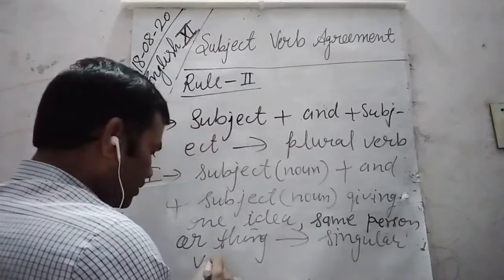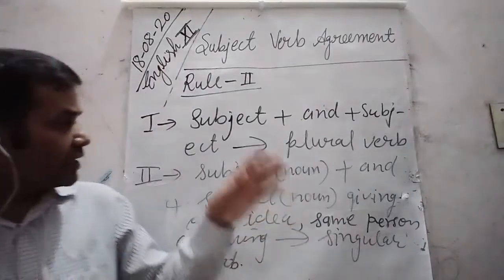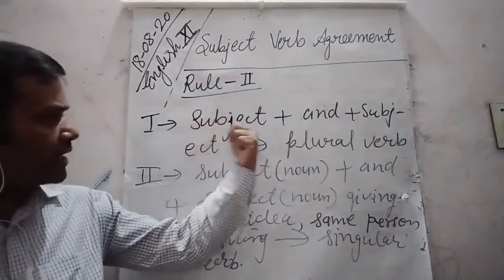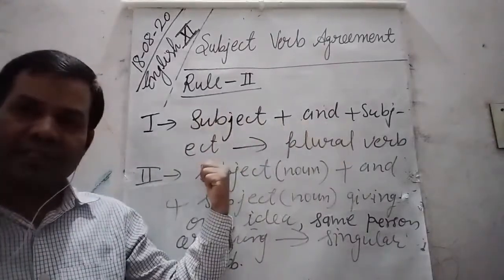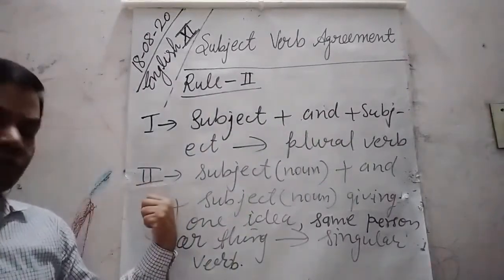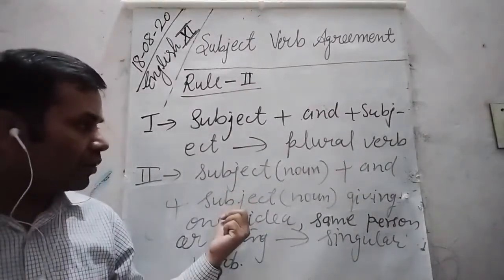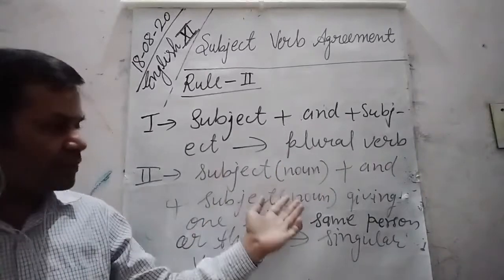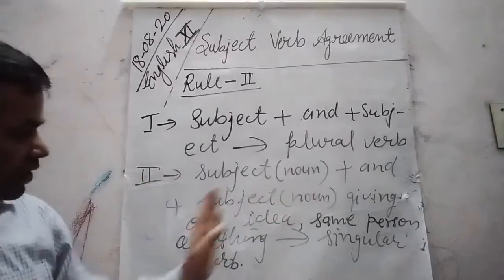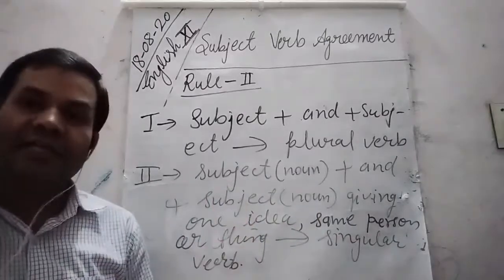Let me write here. What is happening? What is the difference between rule 1 and rule 2? Rule 1 says subject plus and plus subject is followed by a plural verb, while rule 2 says subject, that is noun, plus and another noun is giving one idea to the mind or referring to the same person or thing, they are followed by a singular verb.